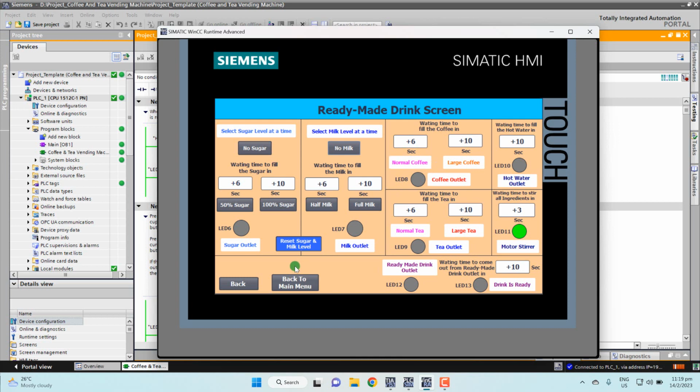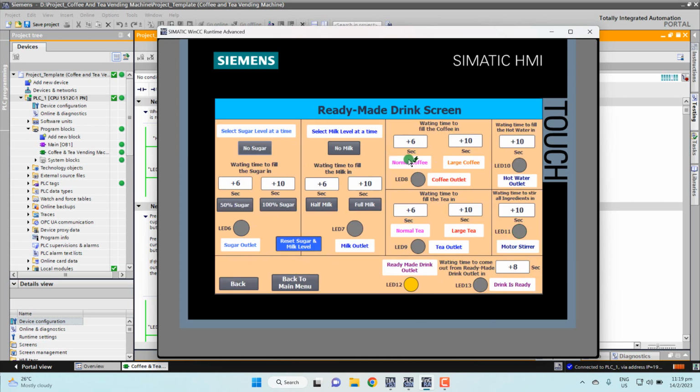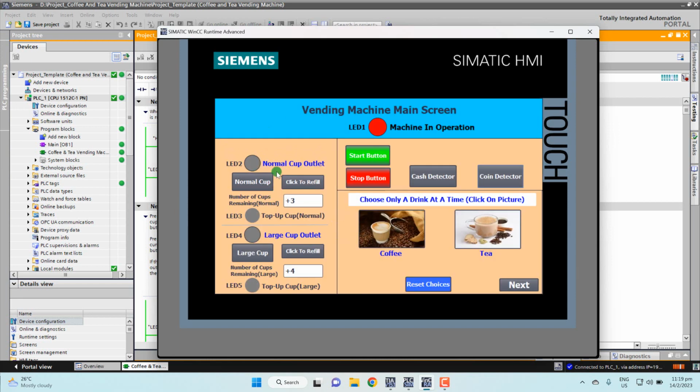Now I go choose the normal coffee. So here go choose normal coffee. So here go left. So now wait for 10 seconds. 3, 2, 1. Ready and press finish. The machine is stopped.